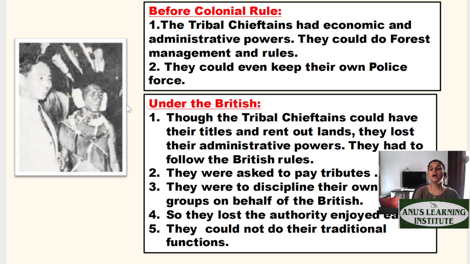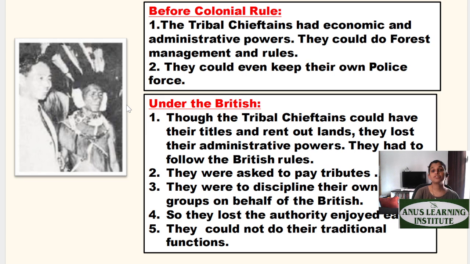However, under the British rule, what happened? The chieftains could not have their titles and could not rent out land. This power of the chieftain was taken away by the British. They said you cannot have your titles, you cannot be called the chieftain, you cannot rent out lands, you cannot have your administrative power. If they felt something was right, only then was it right; if they felt something was wrong, then it was wrong. This is how the British officials started treating them.